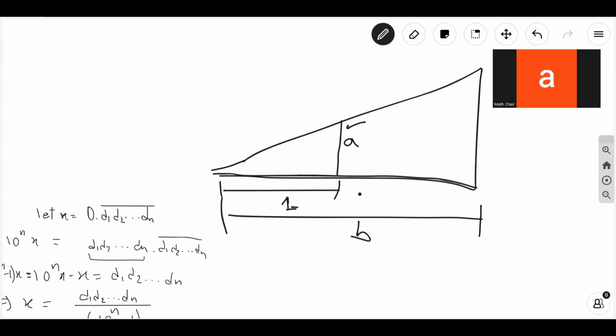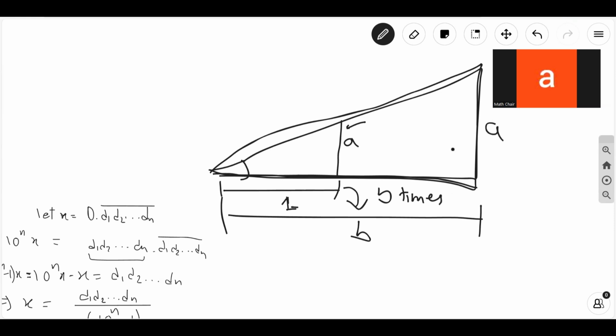The idea of similar triangles tells me that this larger triangle that was formed by extending the smaller triangle has a base B times larger than the previous base. So this length must also be B times larger. So that's A times B. So basically, if I have two constructible numbers, I can create a length that is their product. And if you want their ratio, a length that is their ratio.